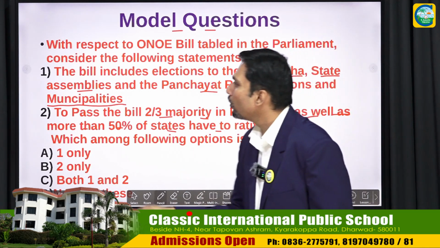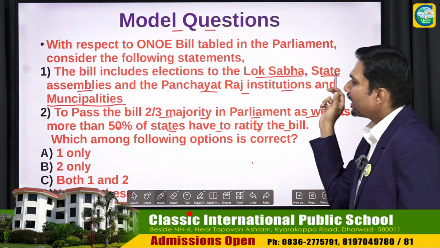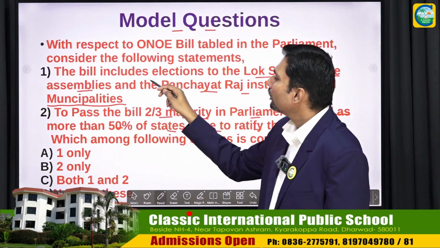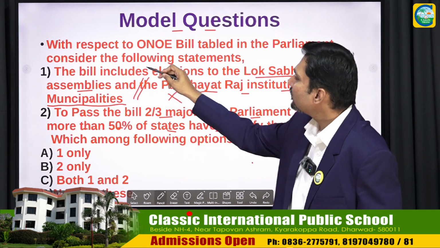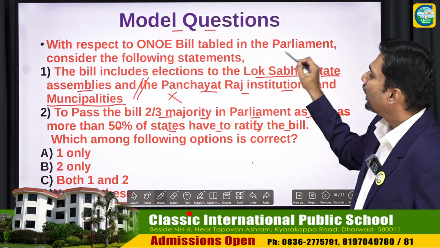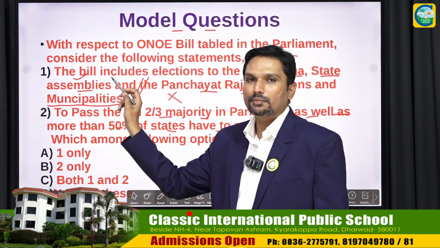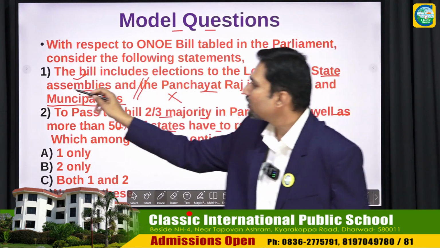Let us look at statement number one. The bill includes elections to the Lok Sabha, state assemblies, and Panchayat Raj institutions. This part is not true, but this part is true: the bill includes elections to Lok Sabha as well as state assemblies. This is what the bill says. So this statement is wrong.